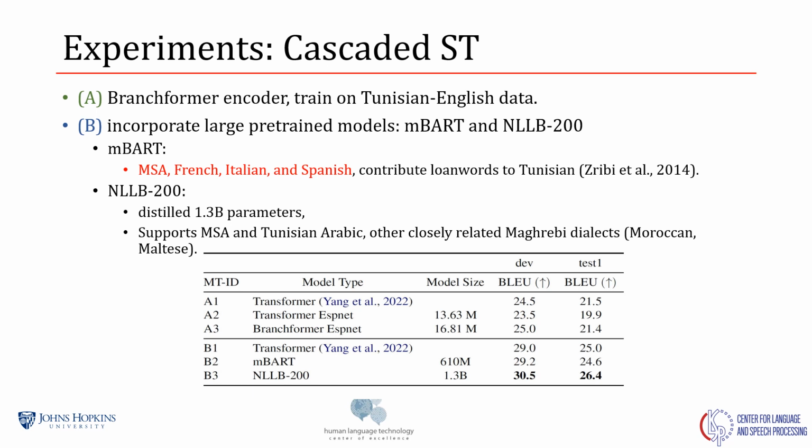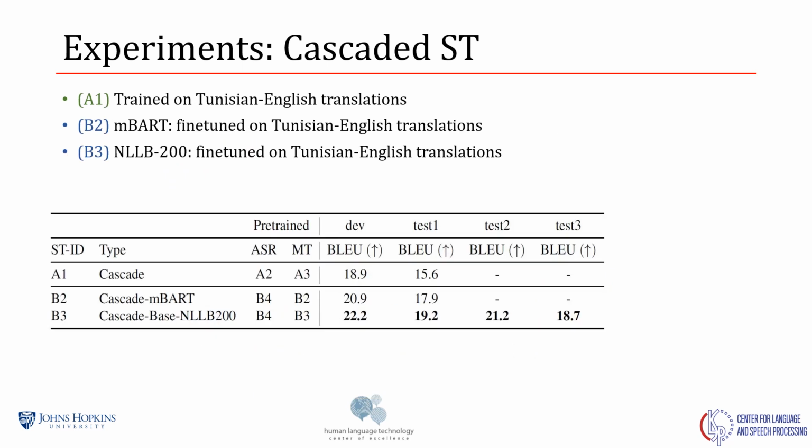And as expected, we can see that fine-tuning large pre-trained models gives significant improvement, especially NLLB, which achieves the best result. From the cascaded results, it can be seen that, as expected, the best results are achieved with the cascaded system, the best ASR pre-trained system, followed by the NLLB 200.